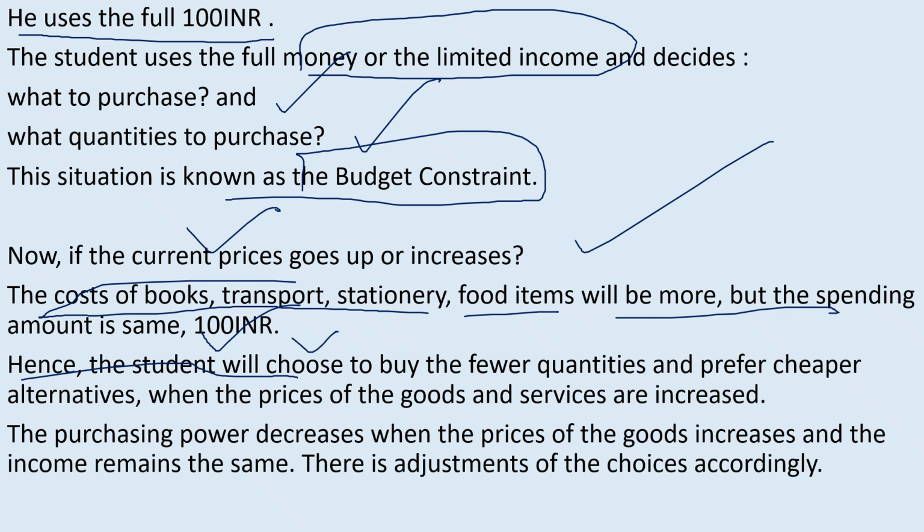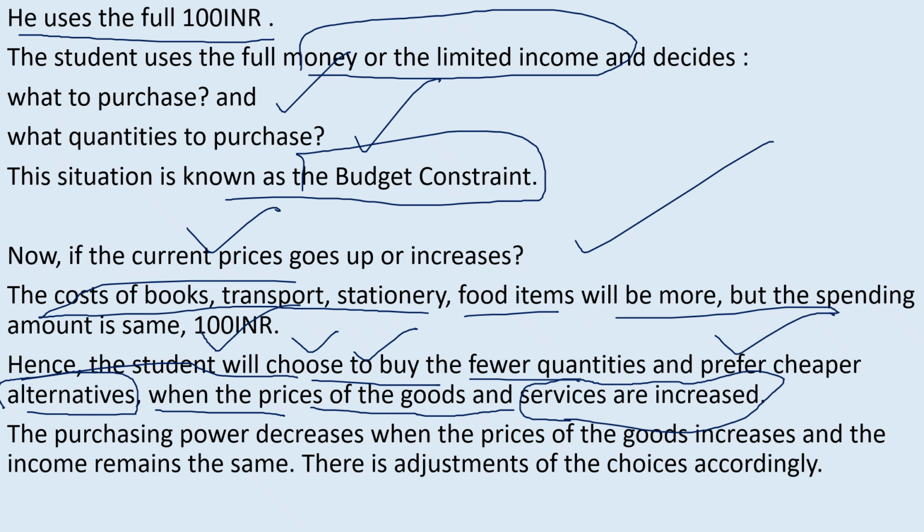The student will buy either fewer items or will try to manage or choose between the quantities. So what happens? He will prefer to buy fewer quantities and prefer the cheaper items. If any other cheaper alternatives are available, the student can buy those items, with the prices of goods and services being increased. So here we find the student will choose two alternatives. In order, he would prefer to buy fewer items and prefer a cheaper alternative.